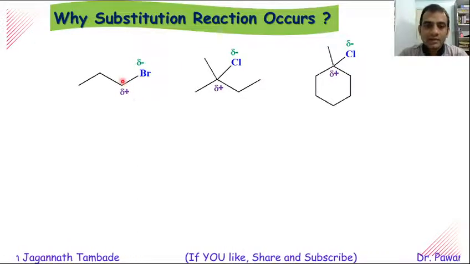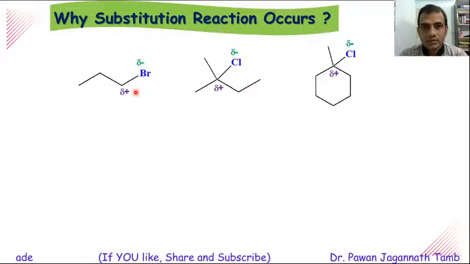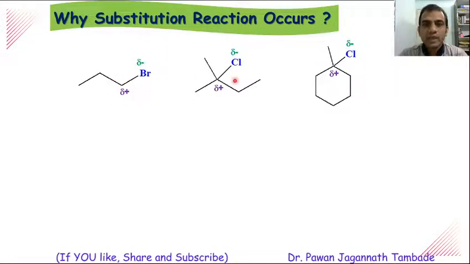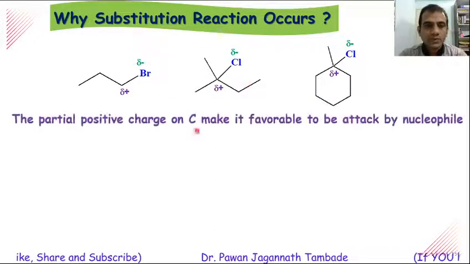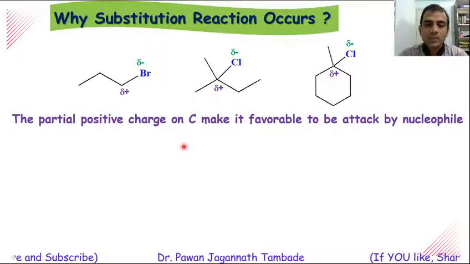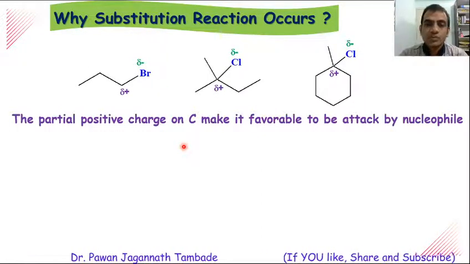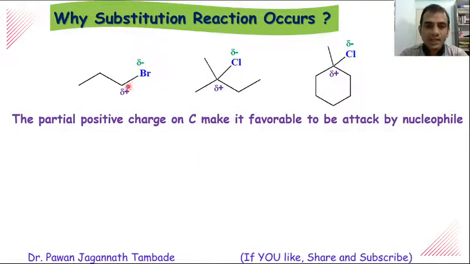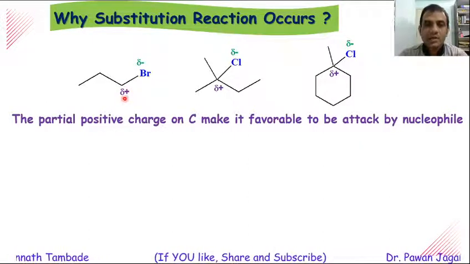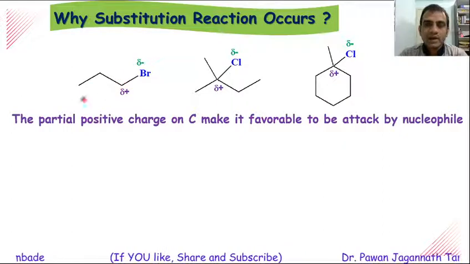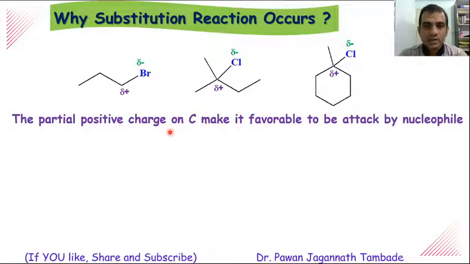Because of that, the carbon gets a little bit of electrophilic nature, and this is the driving force behind substitution reactions. The partial positive charge on carbon makes it favorable to be attacked by a nucleophile, because the nucleophile carries a negative charge and this carbon carries a partial positive charge. There is attraction between the positively charged carbon and the negatively charged nucleophile, and thus the substitution reaction is favored.